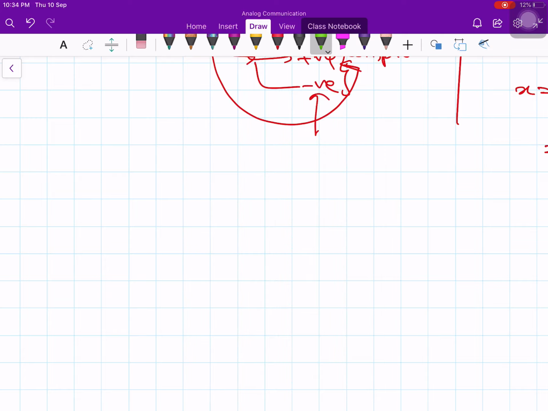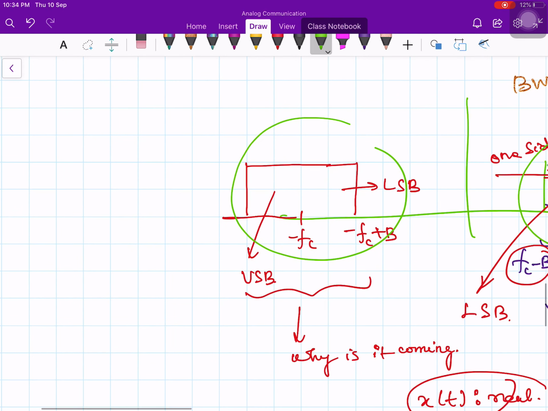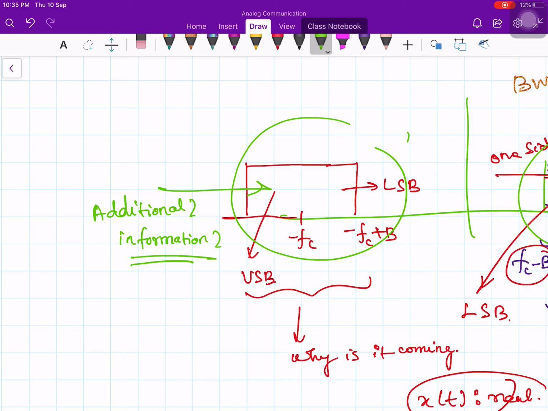So one can ask a question: are we getting some additional information in the negative part? No, we are not getting any additional information. These are all abstract quantities. There is no negative frequency in real life. It is only mathematical notation.